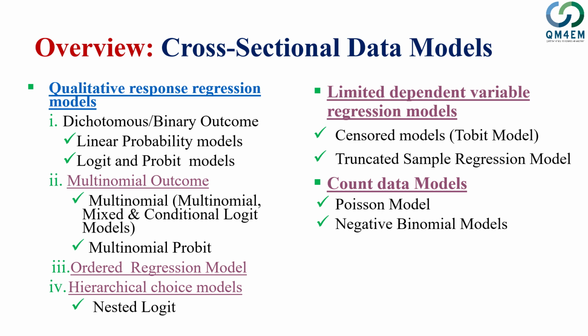Then we said that in certain cases we are unable to observe the value of the dependent variable while the values of the explanatory variables are available. That is the censored sample case, and there we use a Tobit model. Sometimes both the dependent and independent variable values are not available for all the data or sample, and in that case we use truncated sample regression models. We also finally discussed the count data model.